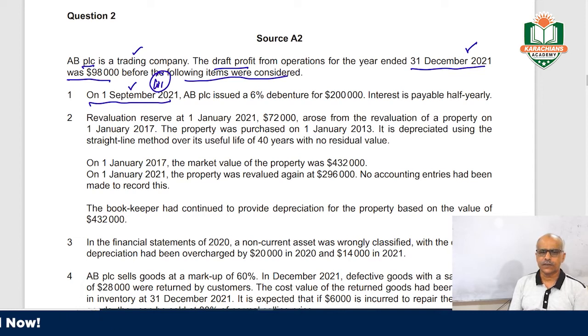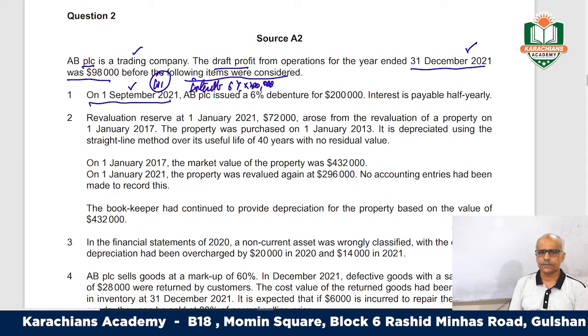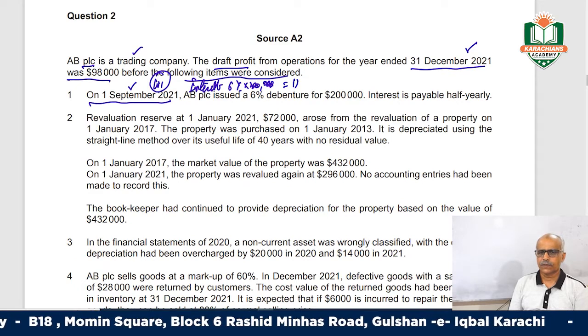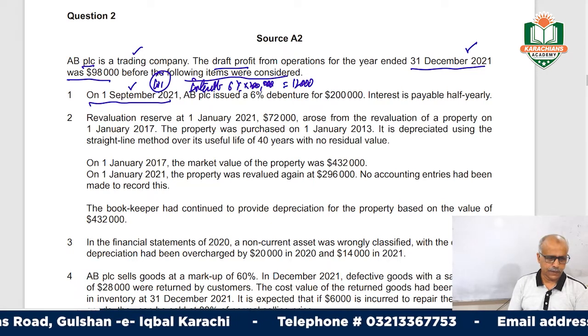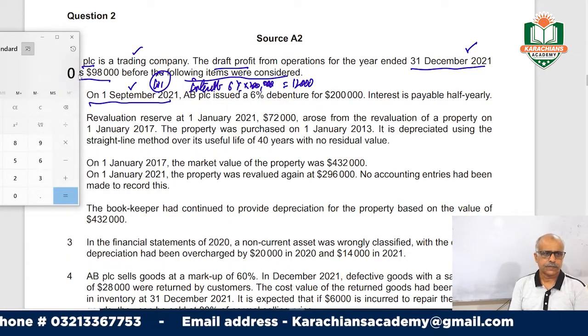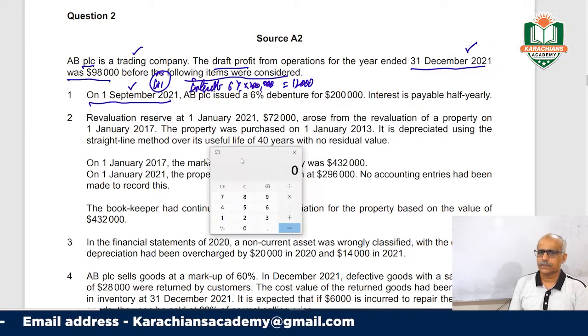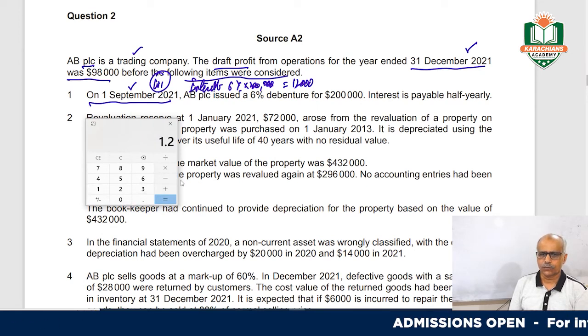So how much interest? Interest expense is 6% on 200,000. This is 12,000, right? Let me have my calculator. 200,000 times 6% is 12,000.